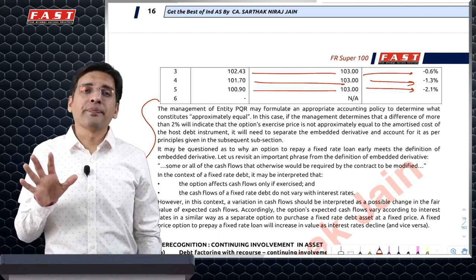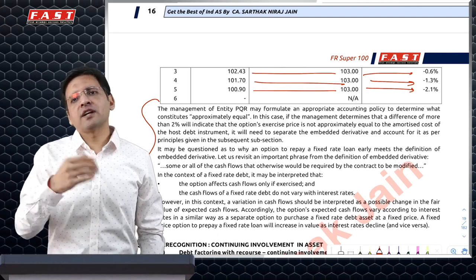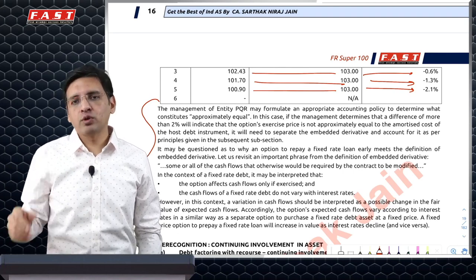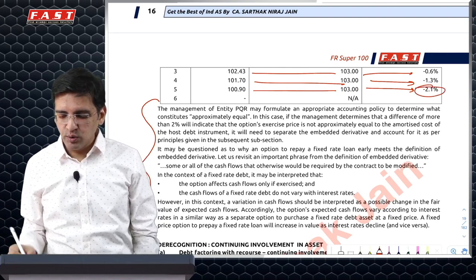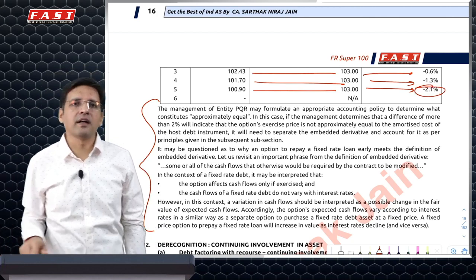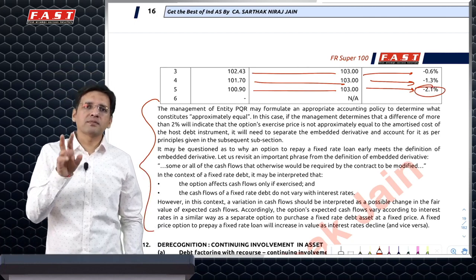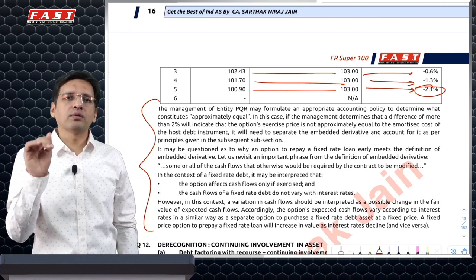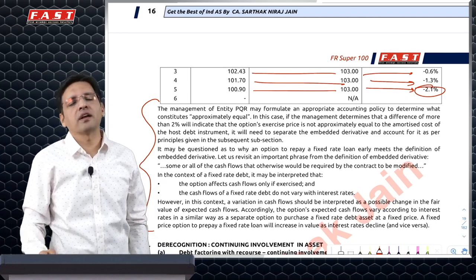But if I say no, 1% or more variation itself is treated as significant, or 2% or more is treated as significant, then in 1 year it is going beyond 2%, so it will be an embedded derivative. So I'll have to do a split accounting. Split accounting, day 0 journal entry, I told you that is what you'll have to do. That is not given in the study material.